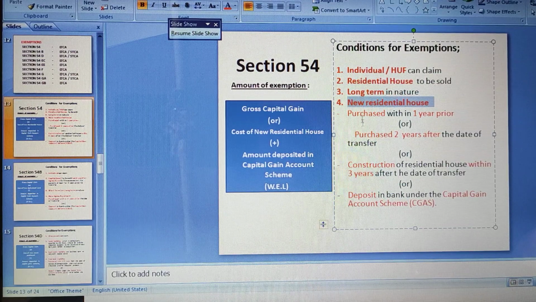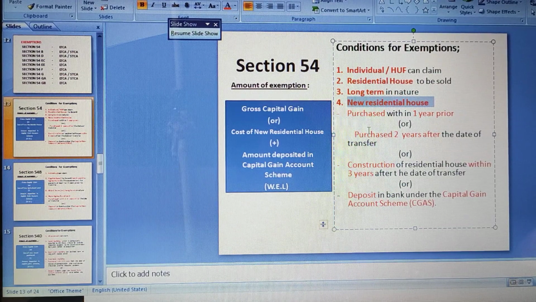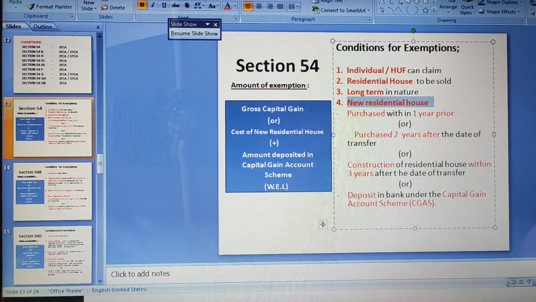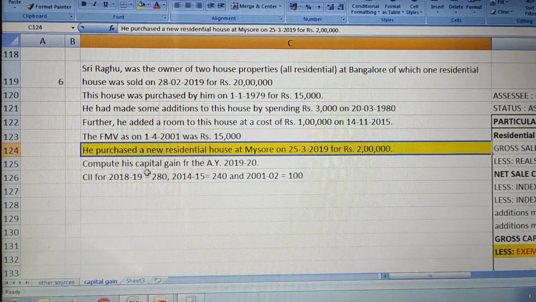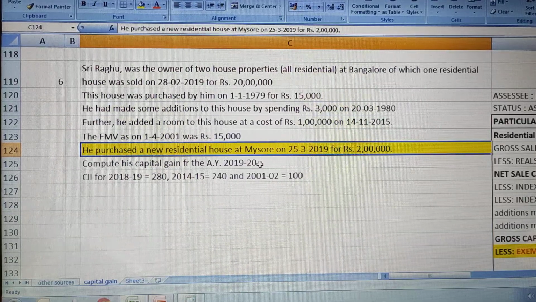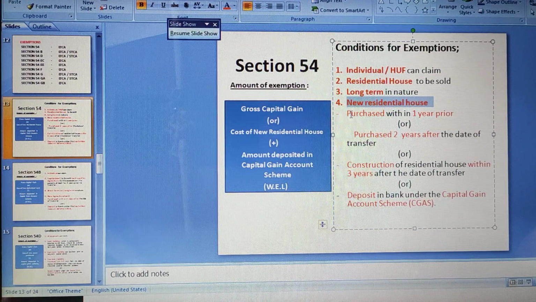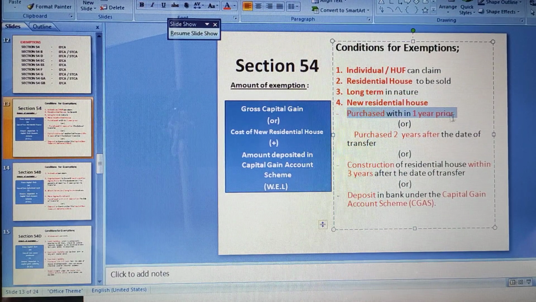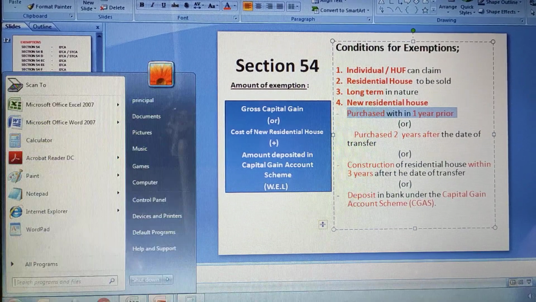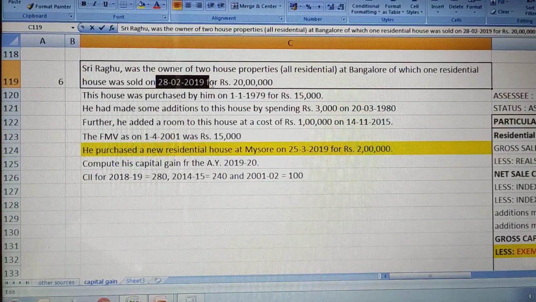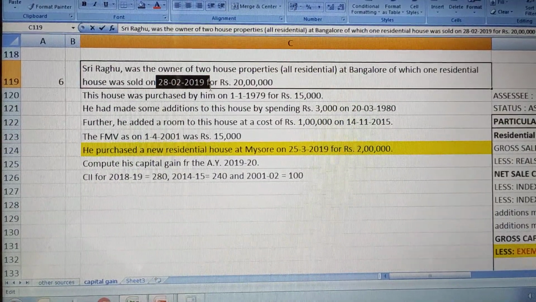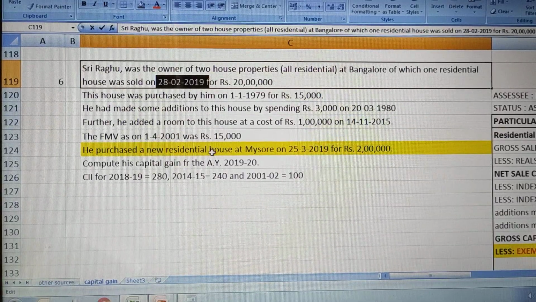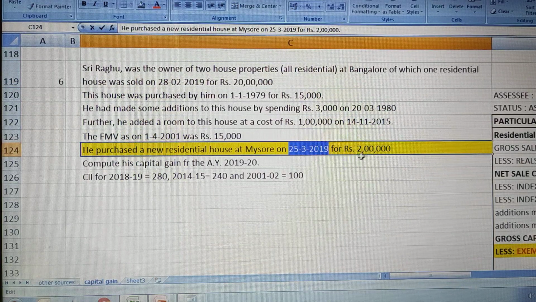And fourth condition is new residential house should be purchased. In our problem also, this is the point I wanted to explain to you. So here a new residential house is purchased, correct? So within 1 year he should purchase. Let us even discuss this. So there is a rule about when the house should be purchased, 1 year before the sale. When did he sell? Okay, in our problem he sold on 28th February 2019. So 1 year before this, he has to purchase. So if you see the date, within 1 year itself he has purchased.